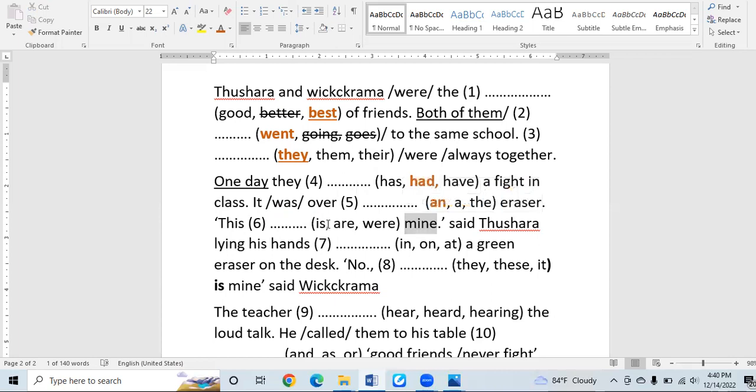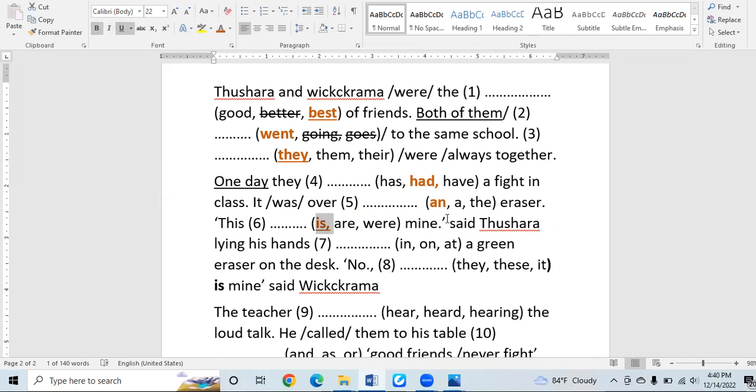So we can use simply "is," because "this" has not shown any plural forms, only singular. "These are" and "were" are related to plural verbs. Are and were we can use with "these" or "those," not with "this." "This" is the determiner we use to talk about singular nouns. So accordingly, the answer should be "is." I suppose you might have understood this clearly, right?